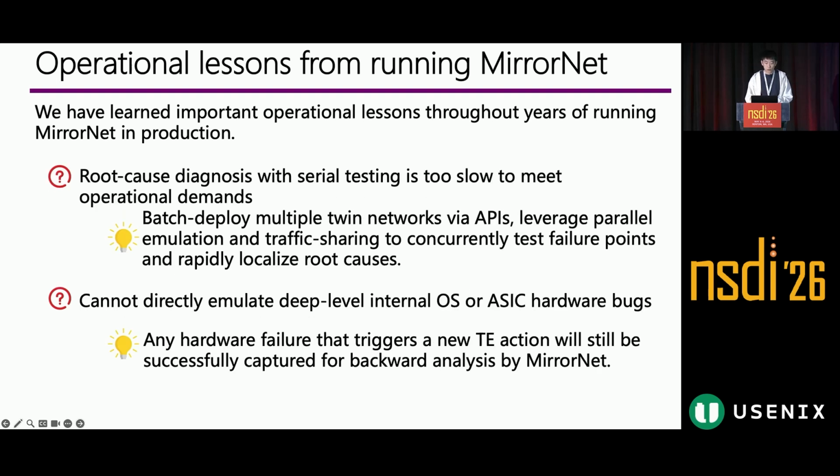And third, for root cause diagnosis, testing potential failure points sequentially is too slow for production demands. We use APIs to batch deploy multiple twin networks and then leverage parallel emulation and traffic sharing to test multiple failure points concurrently, enabling much faster root cause localization.